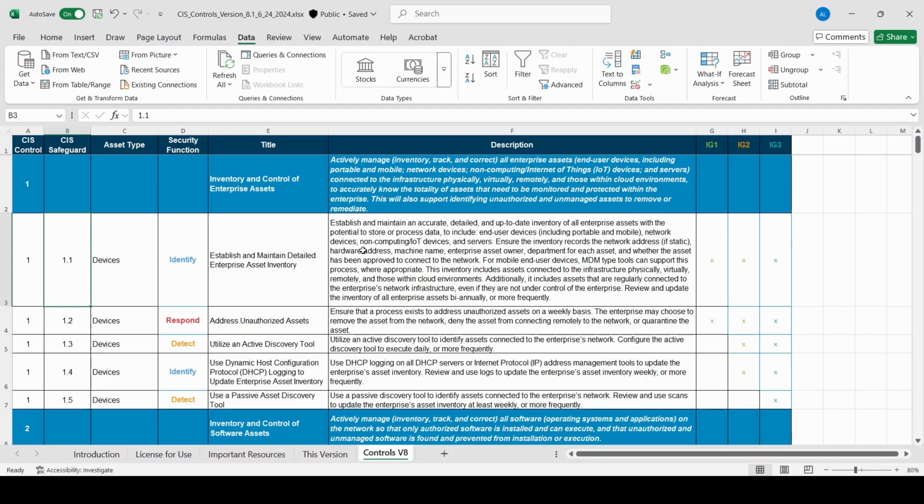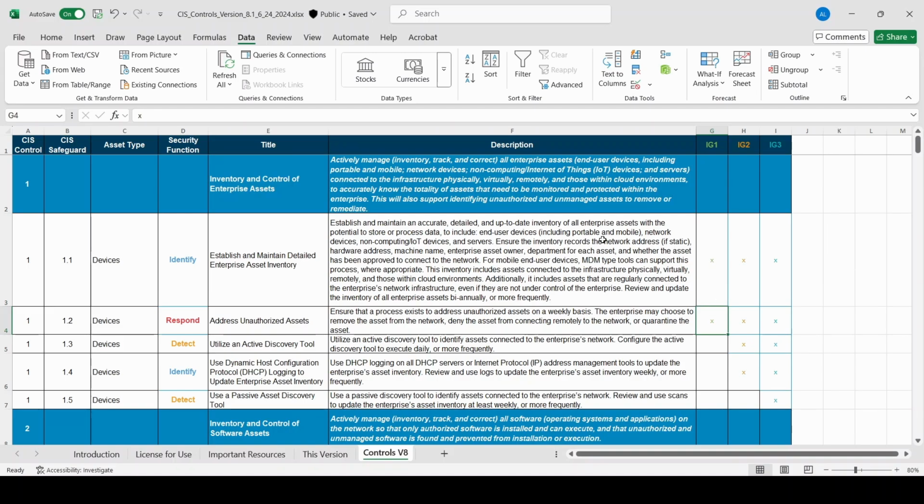Now with the CIS controls, you'll find that they don't actually recommend tools that could be used to help the organization with the implementation of these safeguards, and we will be covering that in the upcoming lessons when we go into each of these controls separately. And then you can see over here on the right there is IG1, IG2 and IG3. The implementation groups we'll go over very shortly, but you can see that if there's an X in the column, that X represents that it is covered under that particular implementation group.